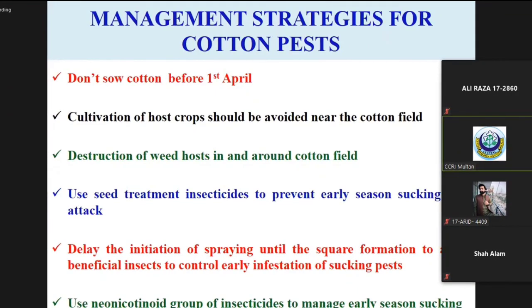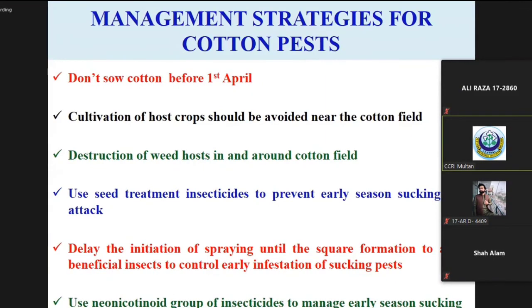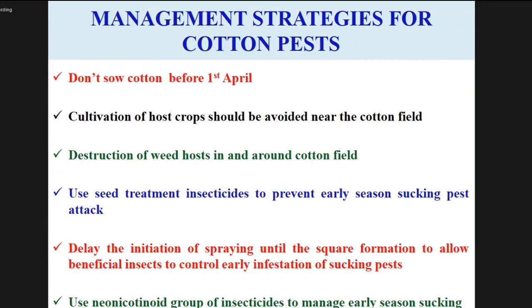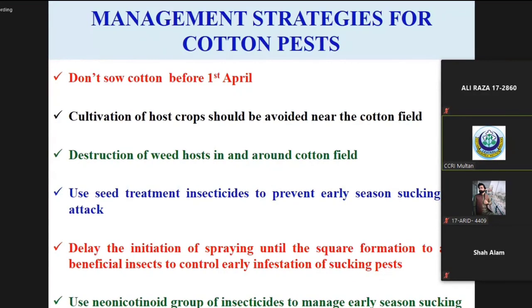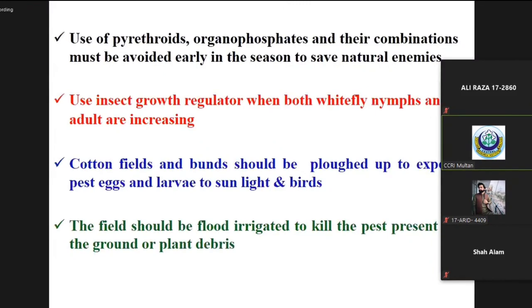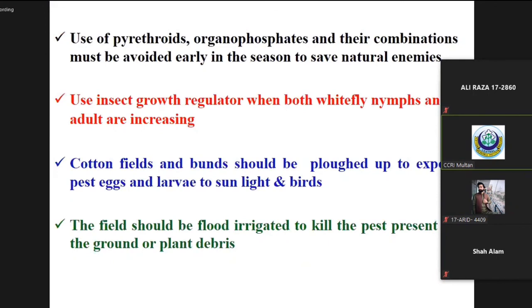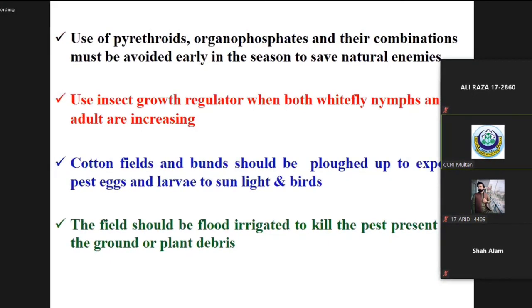Use the neonicotinoid group of insecticides to manage early season sucking pests, as they are safer to natural enemies than all available chemistries or the broad spectrum insecticides. Use of pyrethroids, organophosphates and their combinations must be avoided early in the season to save natural enemies. Use IGRs when both whitefly nymphs and adults are increasing.